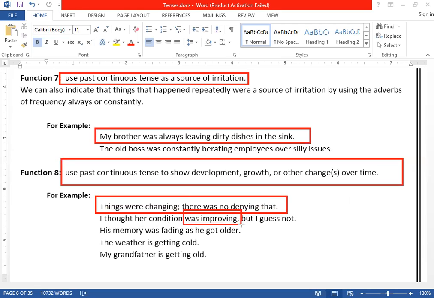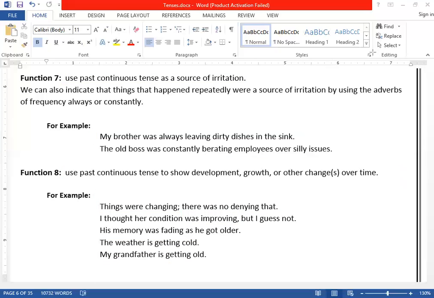We can say his memory was fading as he got older. Fading. Can you see in all examples? The weather is getting cold. My grandfather is getting old. Clear? So if gradual changes, development or growth comes, we use past continuous tense in that case. Which one? Was, yeah, it's was. This should be was, clear? Is this clear?